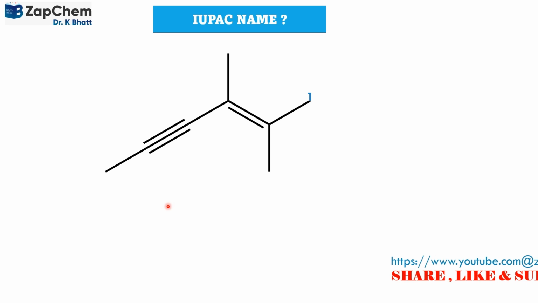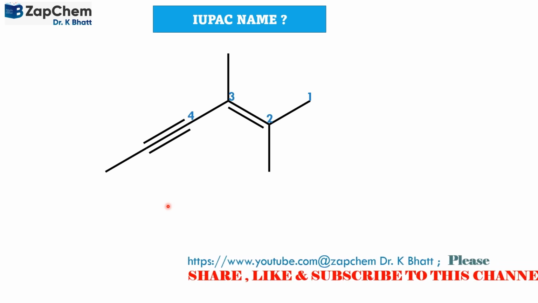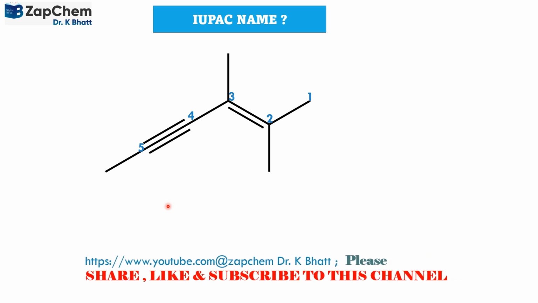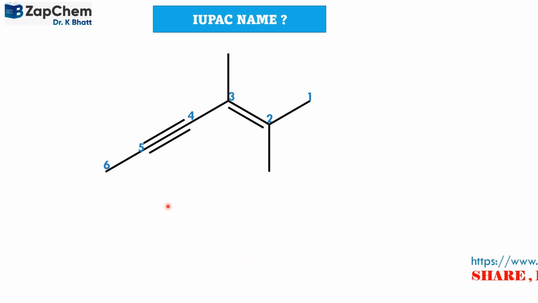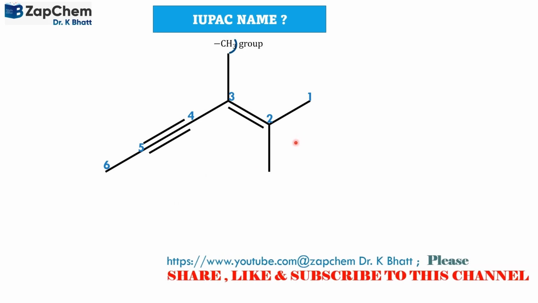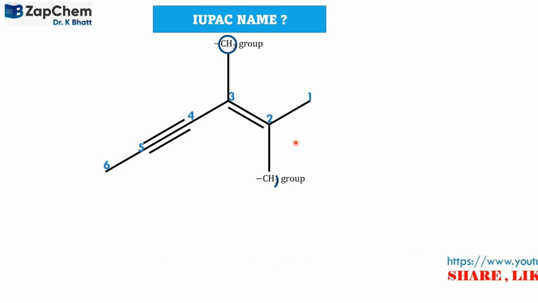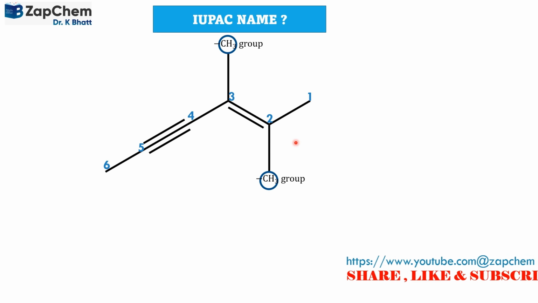In such a case, we have to name and number the longest chain as represented here, and we find that there is a CH3 group and there is another CH3 group in the second and third carbon atom.